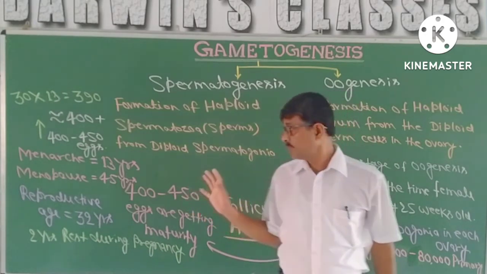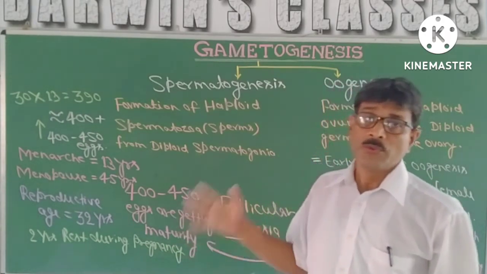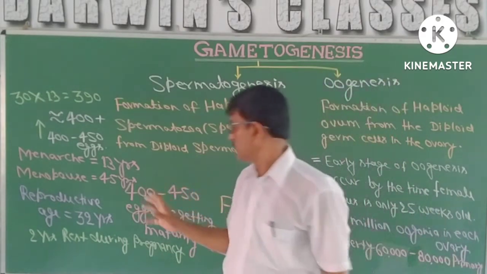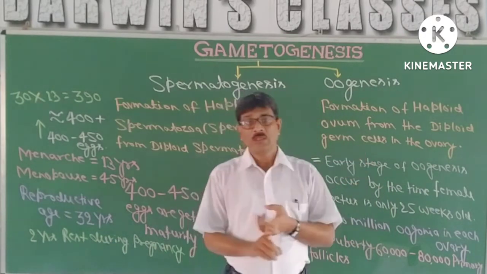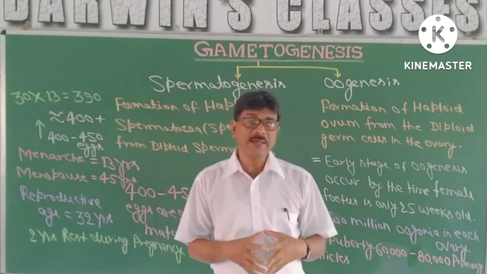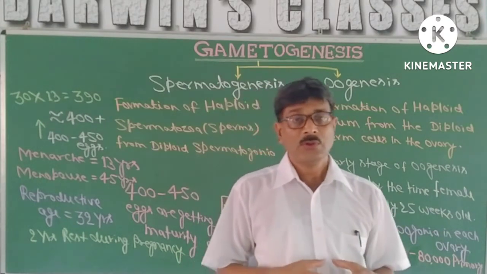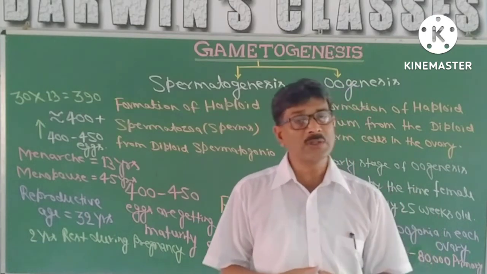बट इन केस ऑफ मेल देयर इज प्रोडक्शन ऑफ 4 spermatozoa from a single spermatids, from a single spermatogonia. Here what happens, there will be meiosis first, and as a result of meiosis first there will be production of 2 cells, and that is unequal division of cytoplasm.